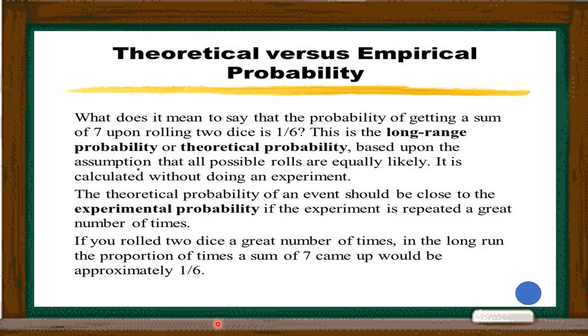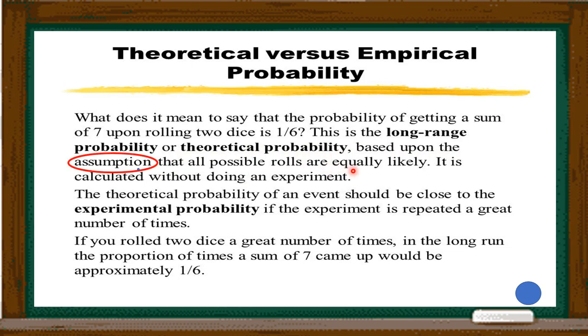Now here we have the definitions for experimental probability and theoretical probability. What does it mean to say that the probability of getting a sum of 7 upon rolling 2 dice is 1 by 6? This is the long range probability or theoretical probability, based upon the assumption that all the possible rolls are equally likely.